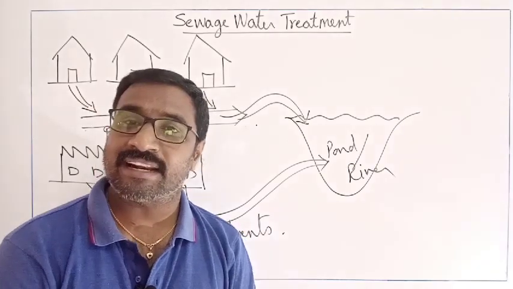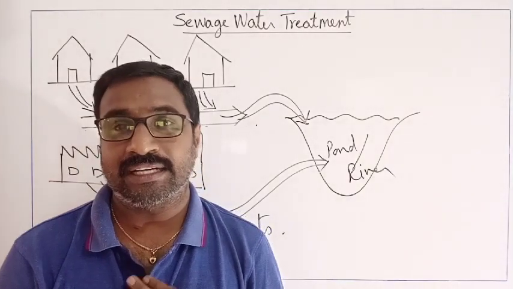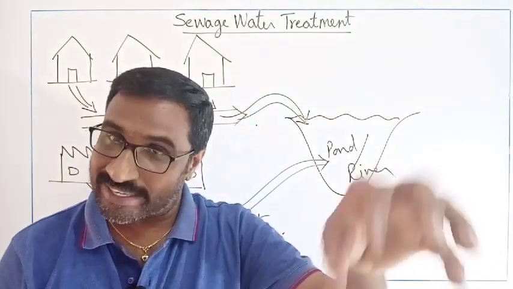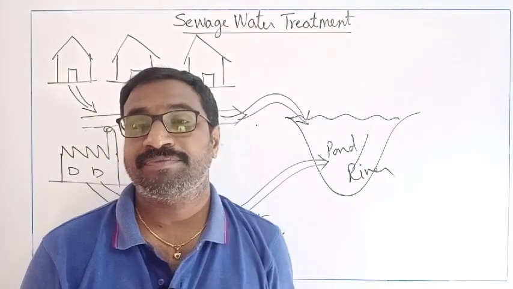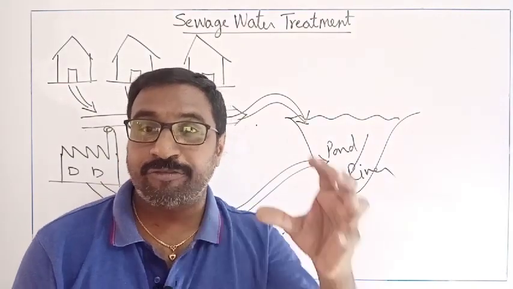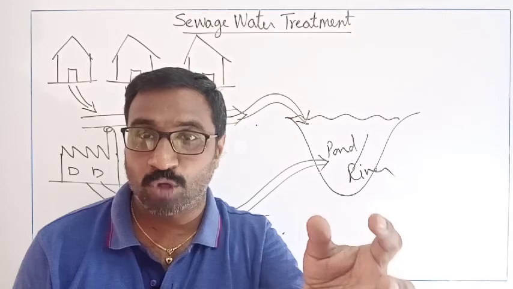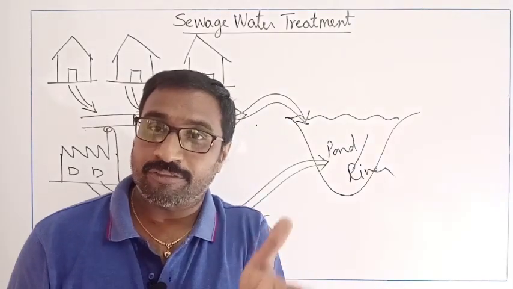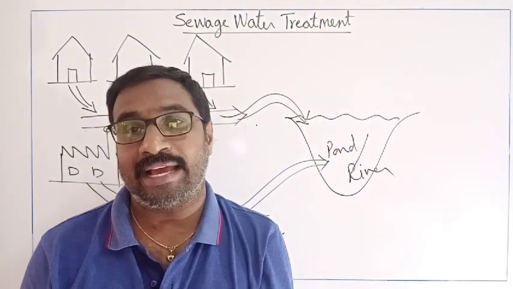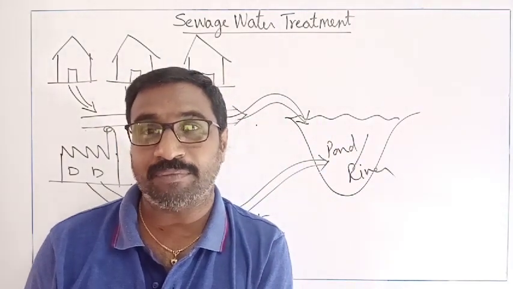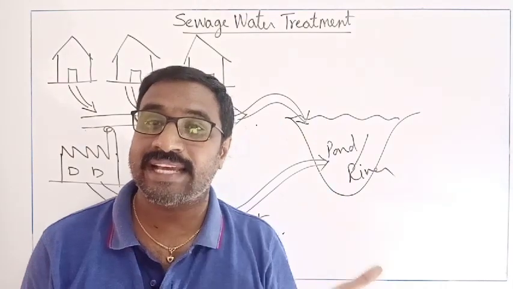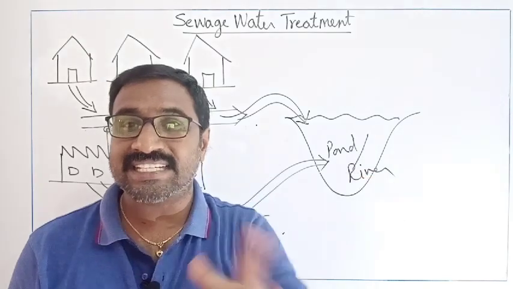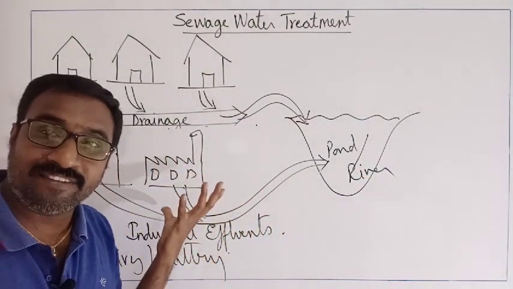If pollution is there, what will happen? You should know here that organisms like fishes and aquatic plants will all die. If they die, what will happen? The food material for those particular fishes will not be available. Or if the fishes die, the food material for the birds will not be there, and the birds will not get food, which means their ecosystem will get spoiled. So the whole ecosystem is disturbed because of this particular sewage.